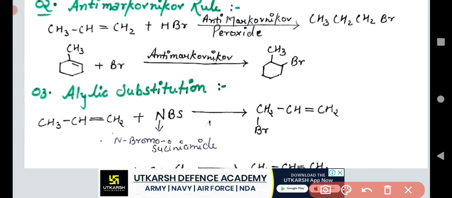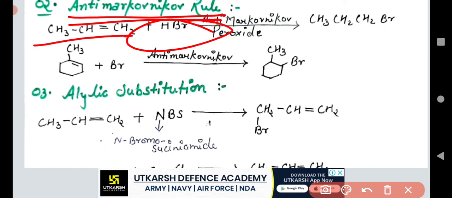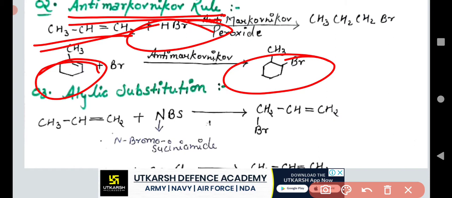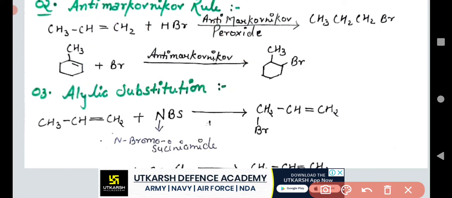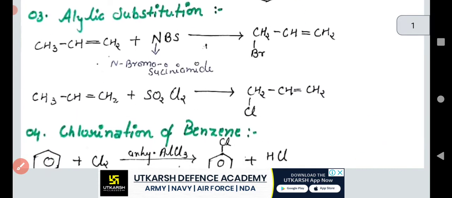simply we can say that 1-bromopropane is formed. And especially I want to tell you that the anti-Markovnikov rule is applicable only for the addition of HBr to propene. Understand that? In this chemical reaction, the double bond has been converted into a single bond, and primary alkyl halides are formed. But in this case, a secondary alkyl halide is formed, and in the other case, in the Markovnikov rule, a tertiary alkyl halide is formed. Understand that? So this is the second case of the Markovnikov rule.